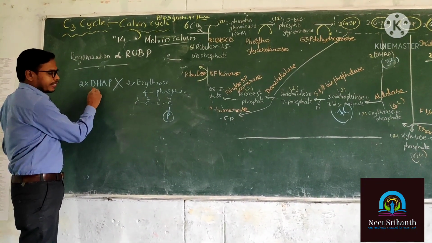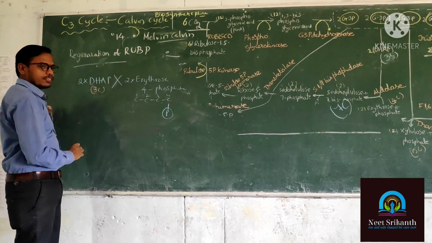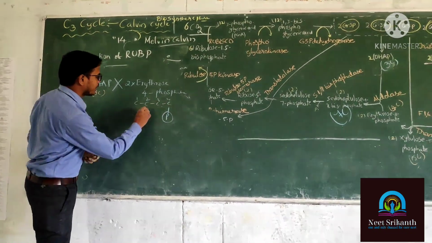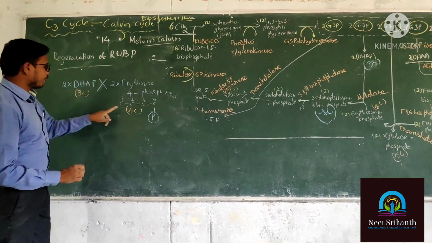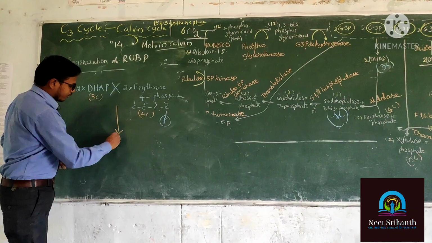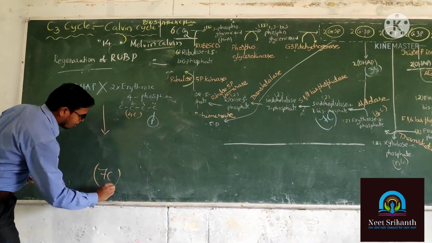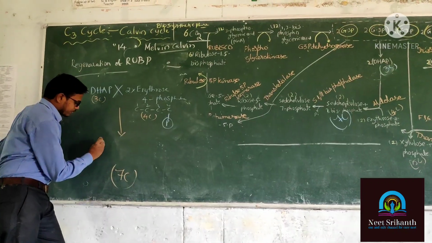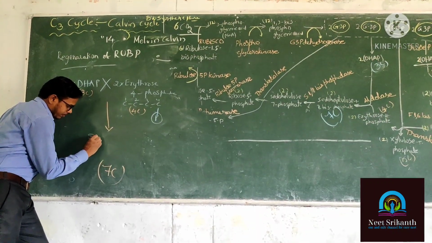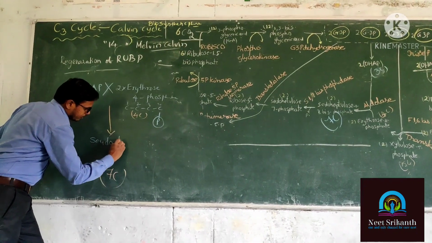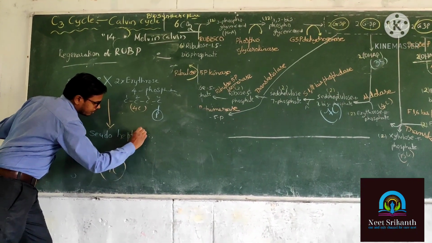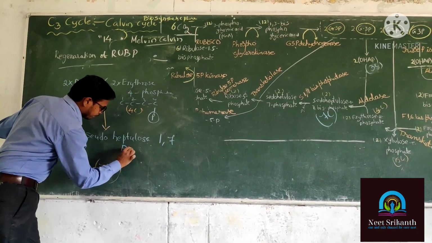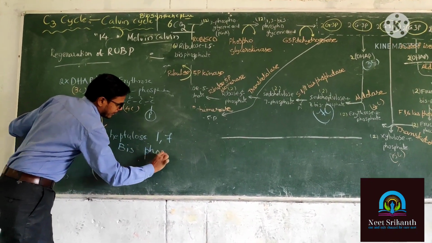Here you can observe this. DHAP is having how many carbons? 3 carbons. Erythrose 4-phosphate is having 1, 2, 3, 4. How many carbons? 4 carbons. 3 plus 4 is equal to 7. So the product is having how many carbons? 7 carbon product. That name is pseudo heptulose 1,7 bisphosphate.